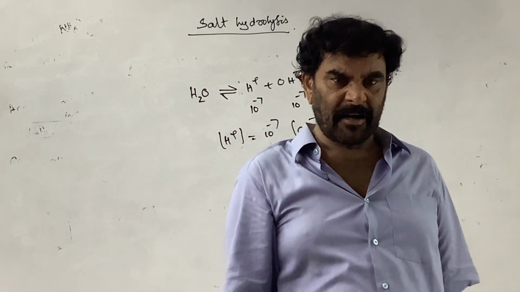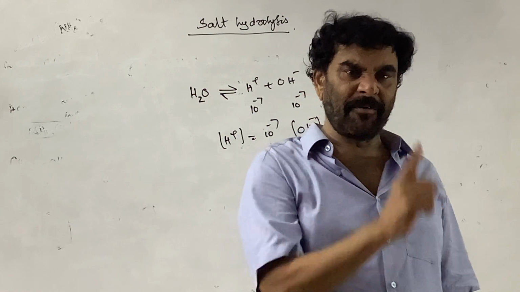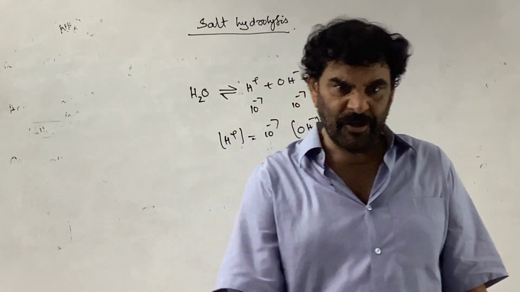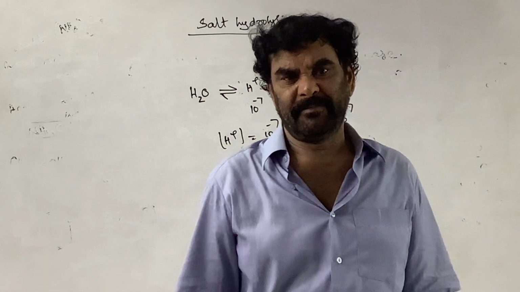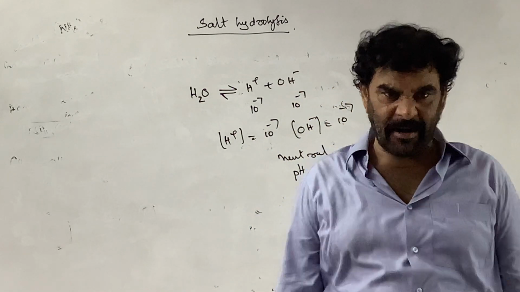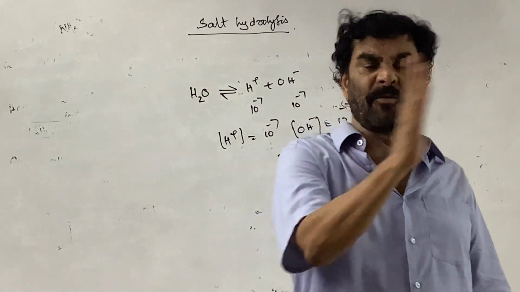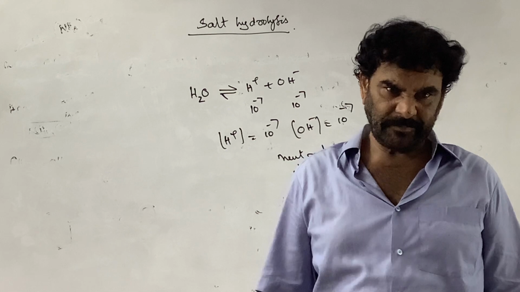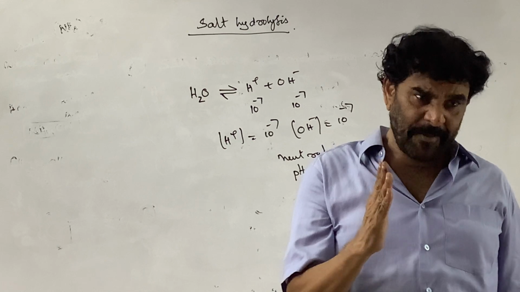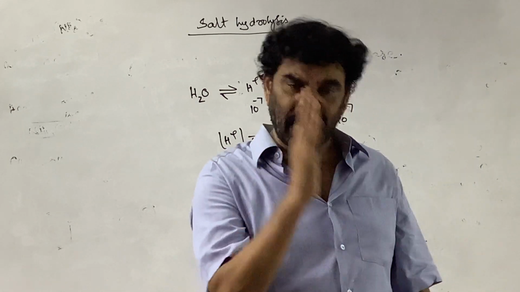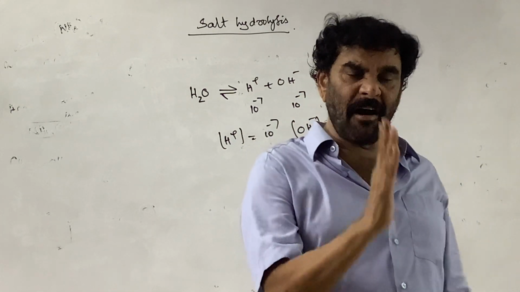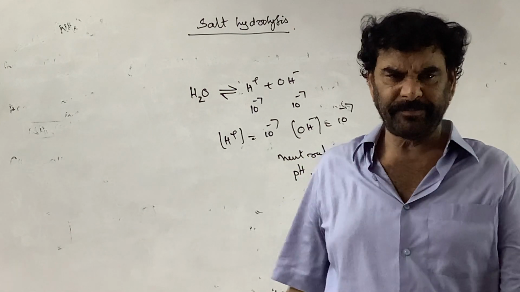On dissolution of the salt, ultimately it has to acquire the acidic nature or alkaline nature. The resulting solution should be acidic or alkaline. Then that phenomenon is called salt hydrolysis. We say that the salt is undergoing hydrolysis. If the salt does not affect the chemical neutrality of the water, then we say that the salt is not undergoing hydrolysis.